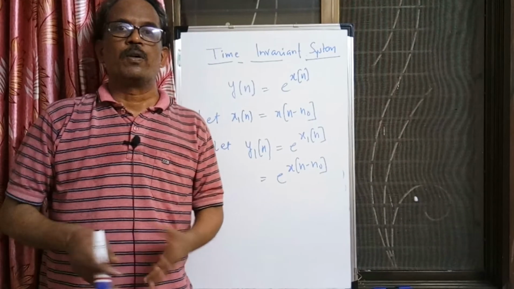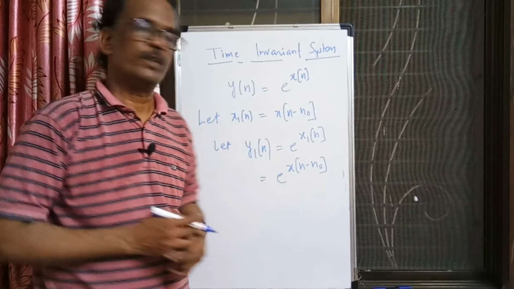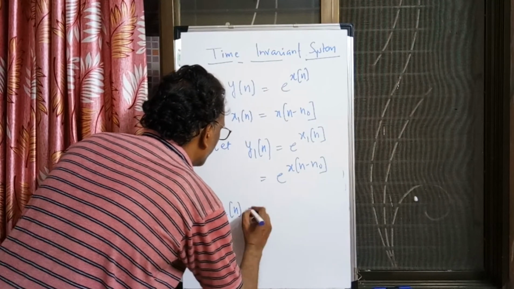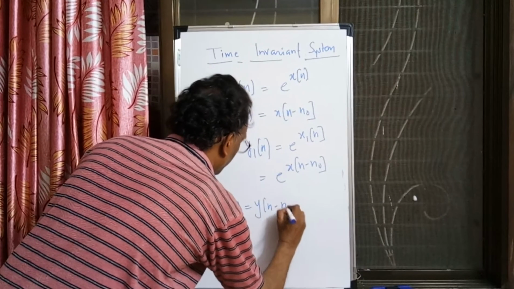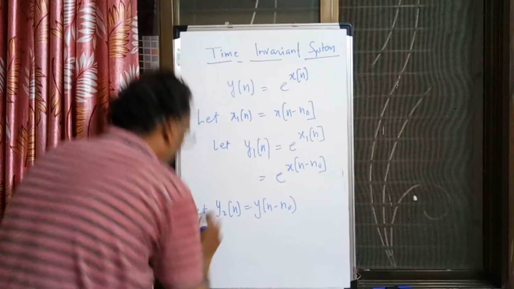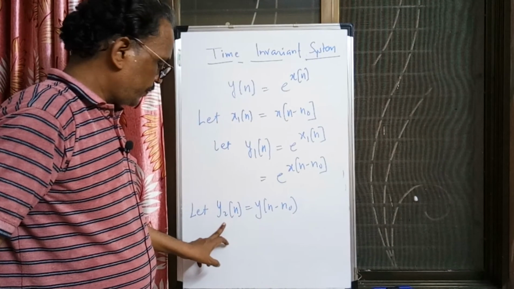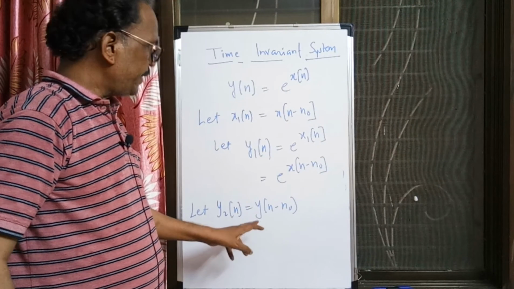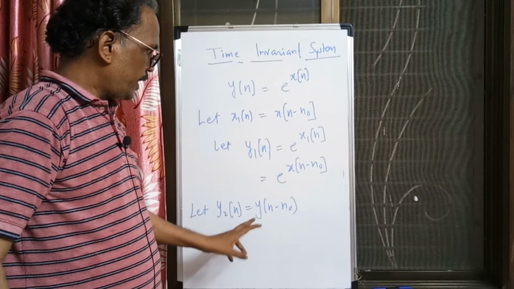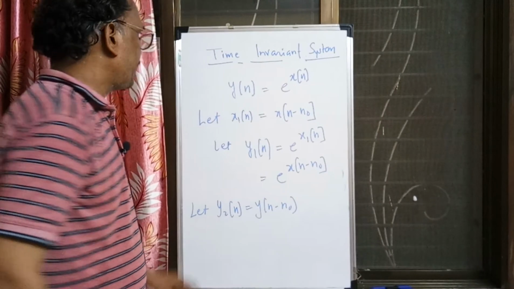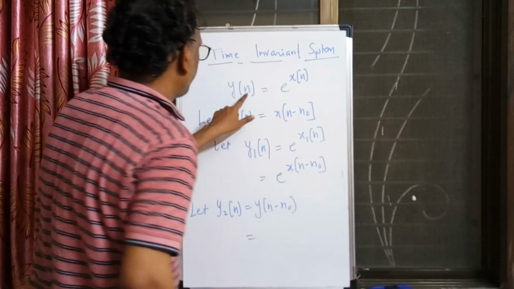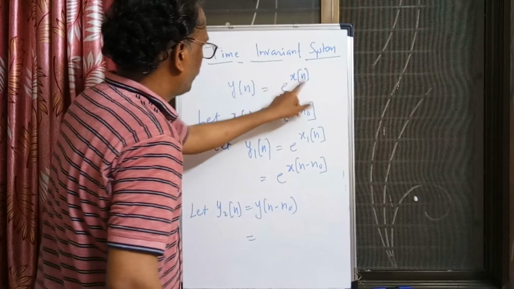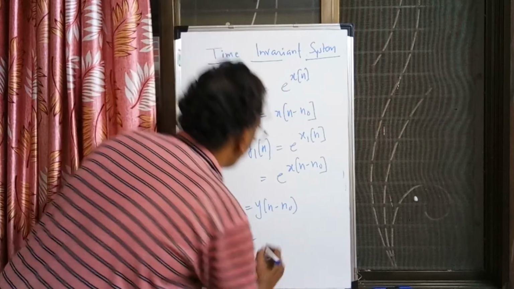Now we have to find the response of the system to the delayed output. Let y2[n] be the response which we obtain by delaying the response of the system to x[n]. So y[n minus n naught]: put n equal to n minus n naught on both sides, replacing n by n minus n naught.